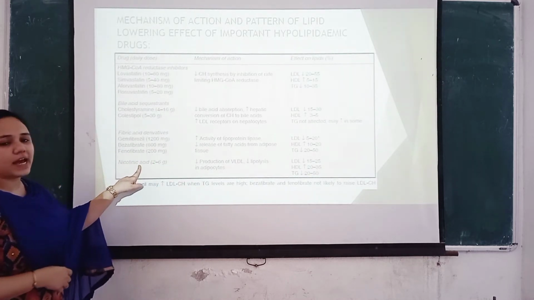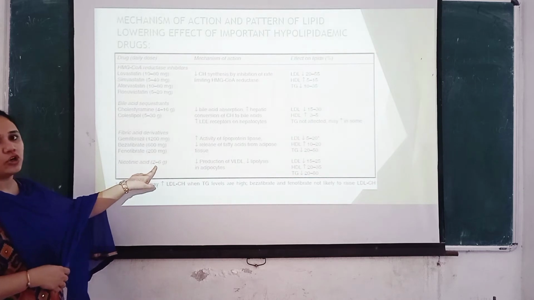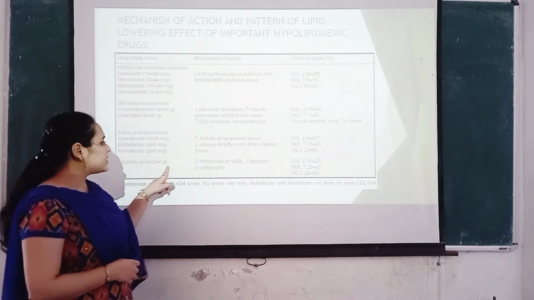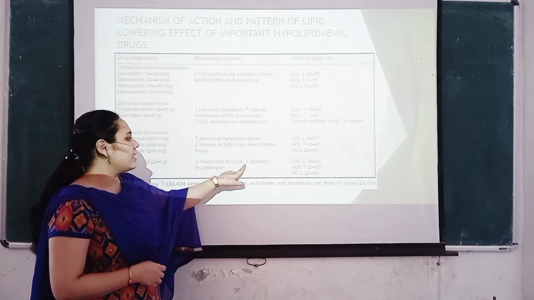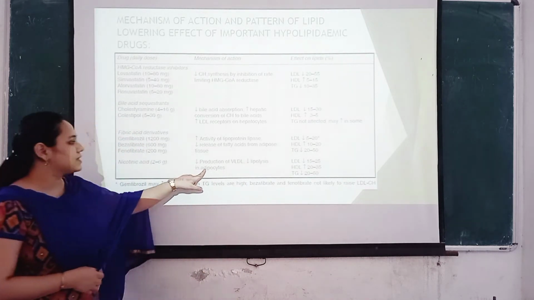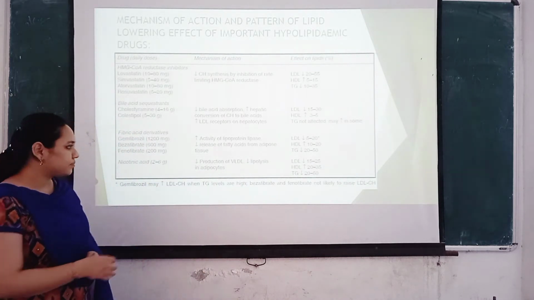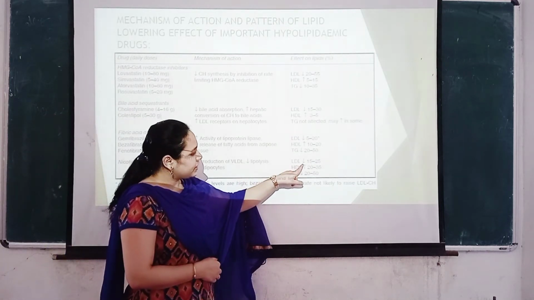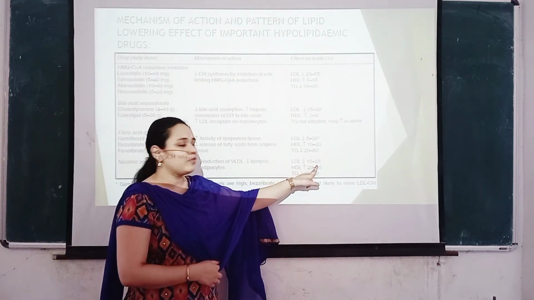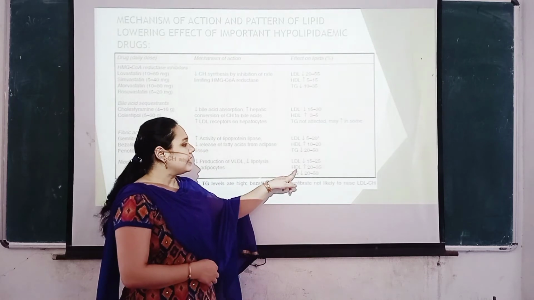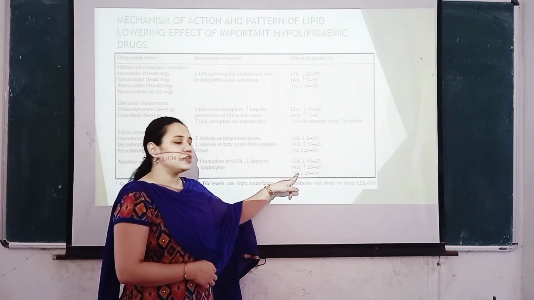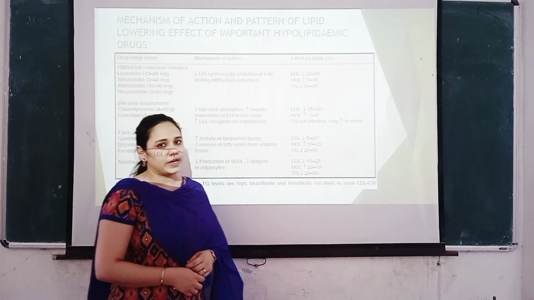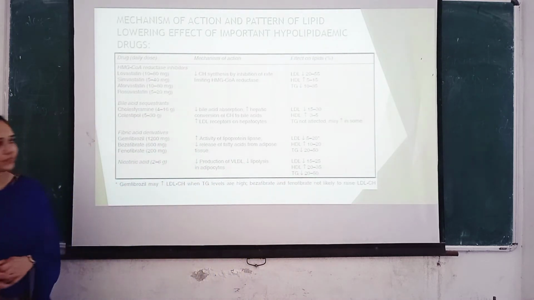Coming to nicotinic acid, it is given in a dose of 2 to 6 grams. This results in reduction in production of VLDL and reduced lipolysis in the adipocytes. It reduces LDL by 15 to 25%, increases HDL by 20 to 35%, and reduces triglycerides by 20 to 50%.